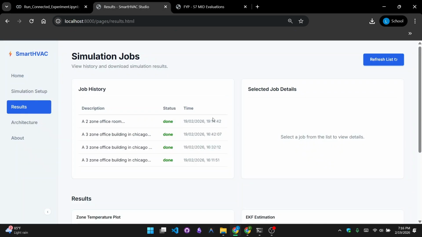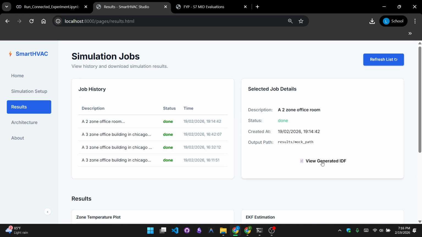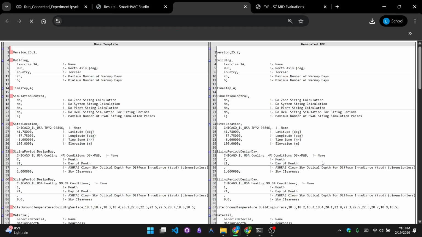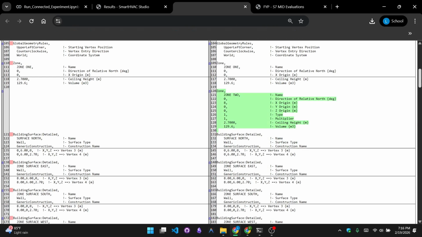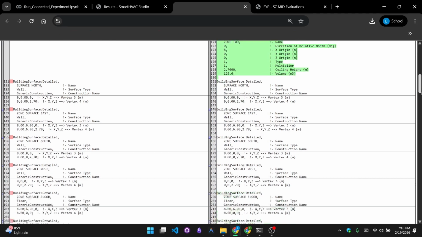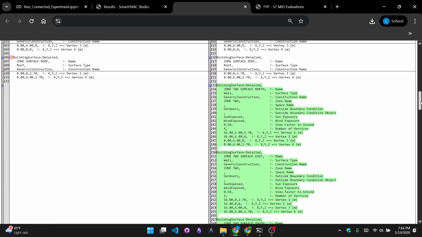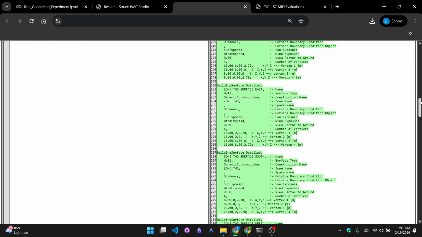Finally, once EnergyPlus has run and the simulation is done, we can come back to the front end, and you can see the status has changed to done. Once we click here, we can see the generated IDF. The parts highlighted in green are the ones the LLM generated based on the user input given in the front end.